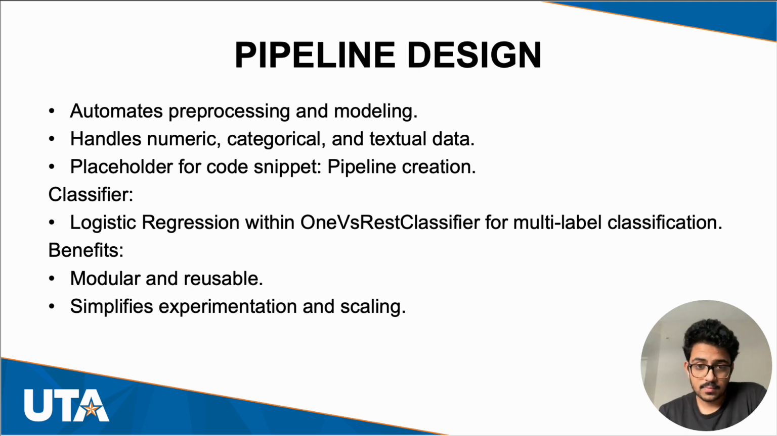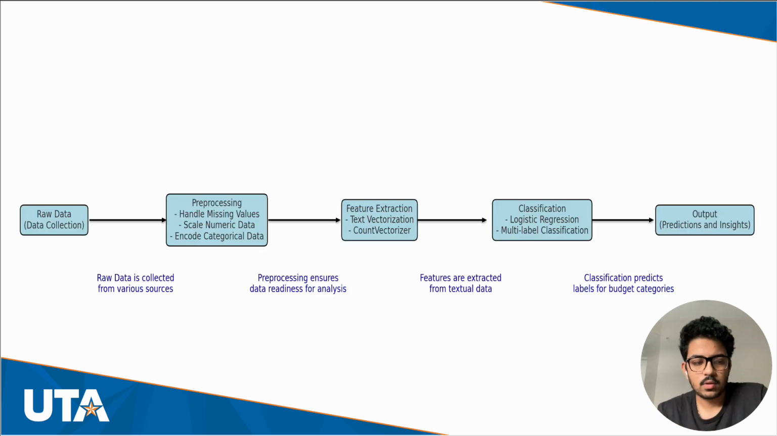We have the pipeline creation, then the classifier, which is logistic regression within the one-versus-rest classifier, which we'll talk about further on. This makes the model very modular and reusable, and it simplifies experimentation and scaling, since it's a step-by-step and very linear procedure. Now, let's discuss the different stages of the pipeline.